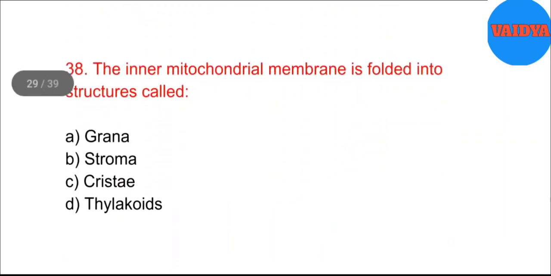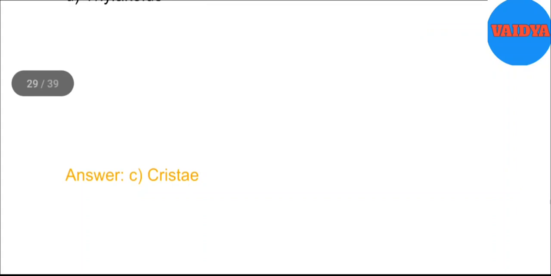38. The inner mitochondrial membrane is folded into structures called A. Grana. B. Stroma. C. Cristae. D. Thylakoids. Answer. C. Cristae.